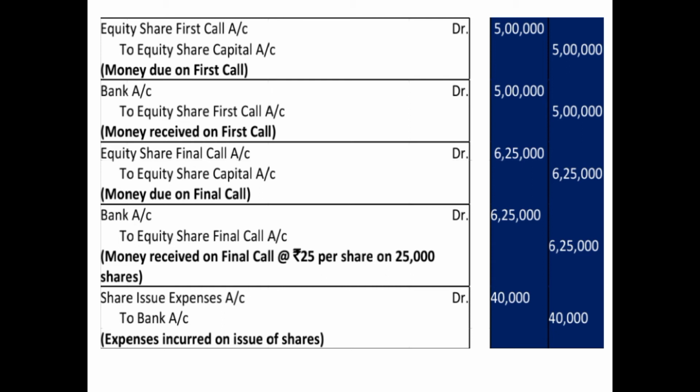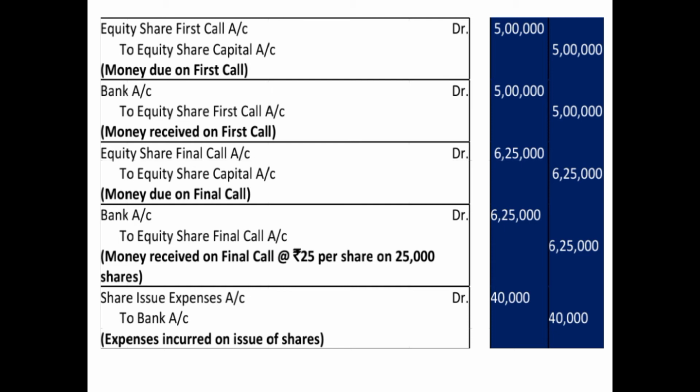So we have passed all the entries regarding application, allotment and calls, and the question also tells you that the company has incurred 40,000 on issuing shares. So again the share issue expenses entry will be share issue expenses account debited 40,000 to bank account 40,000.